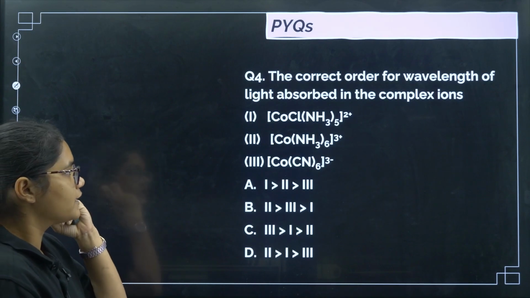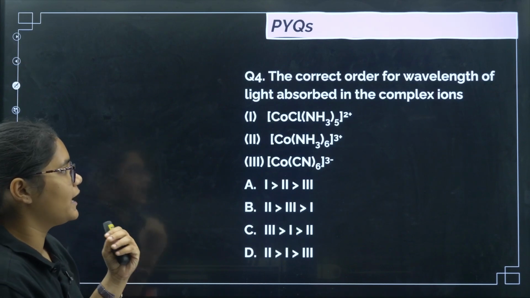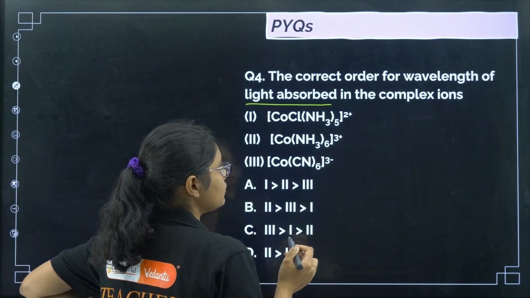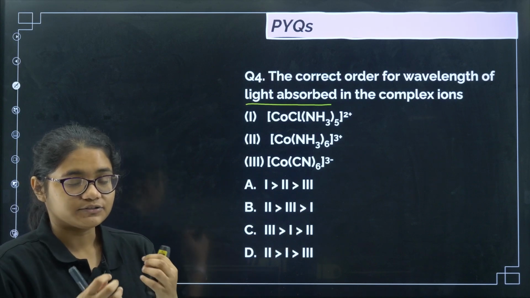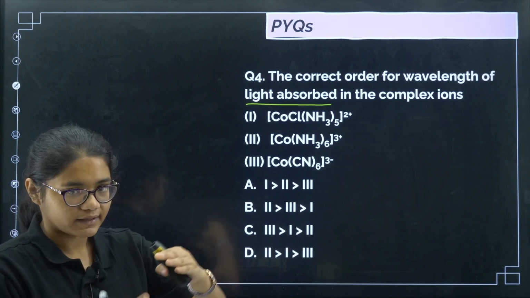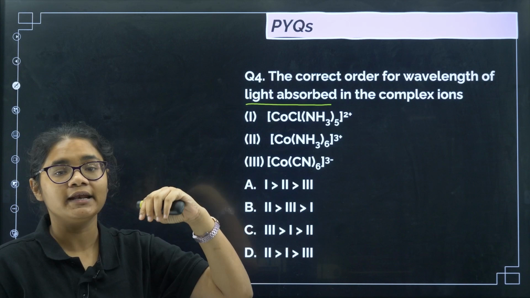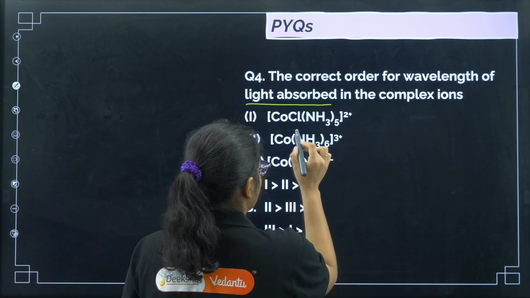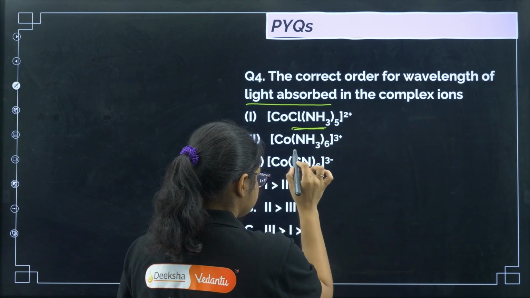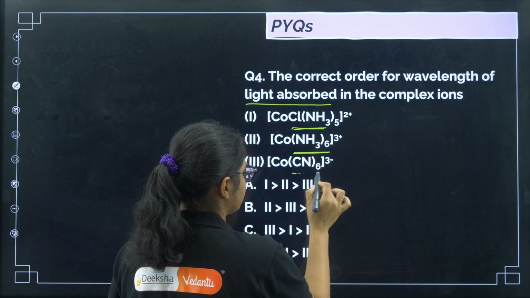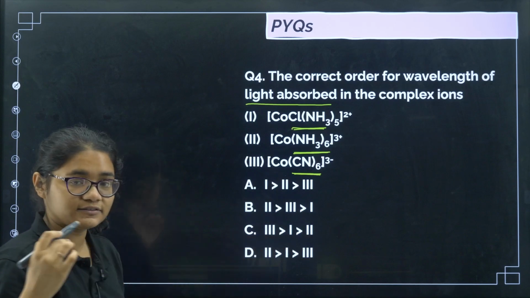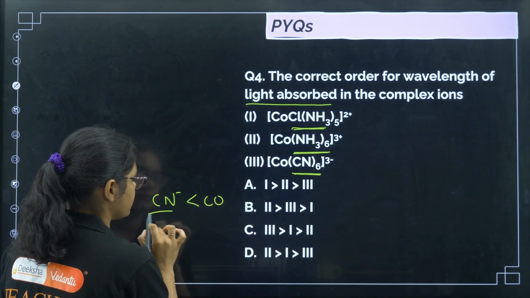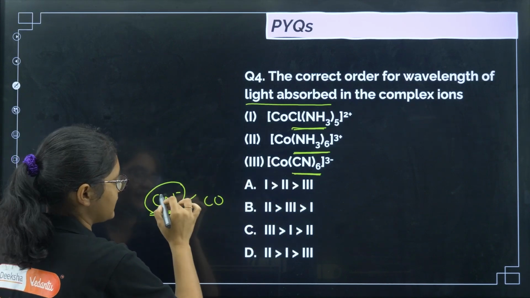Okay, next, the correct order for wavelength of the light absorbed in the complex ions is. So now see, for light absorbed, we need to know the strength of the ligands. If ligands are very strong, then there will be more splitting. If more splitting is there, then we need more energy light. So here there are 5 NH3 and 1 Cl, here 6 NH3, and here 6 CN. All of you know CN minus is the strongest ligand, after that CO, so compared to all these, CN is a very strong ligand.